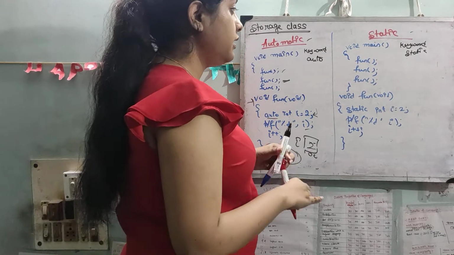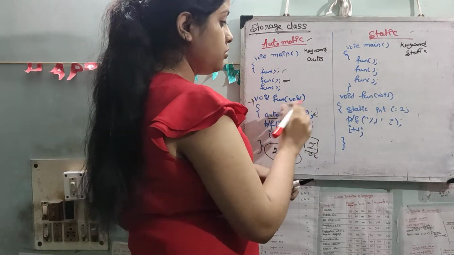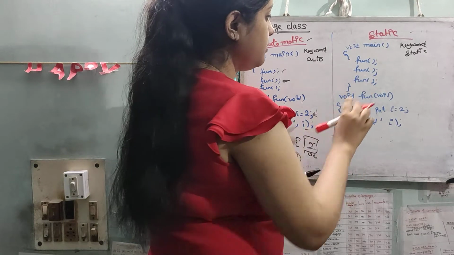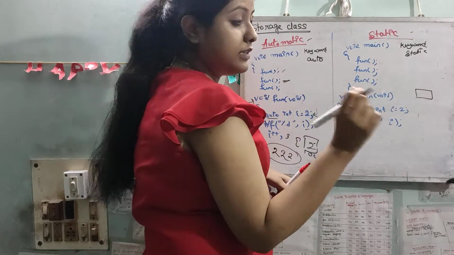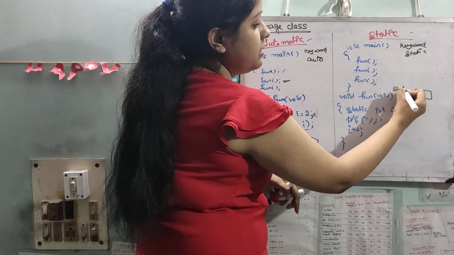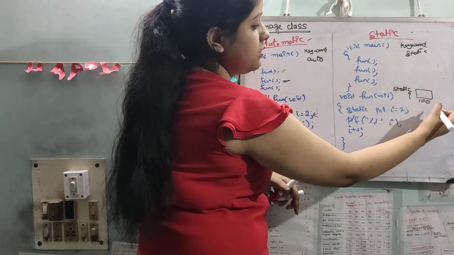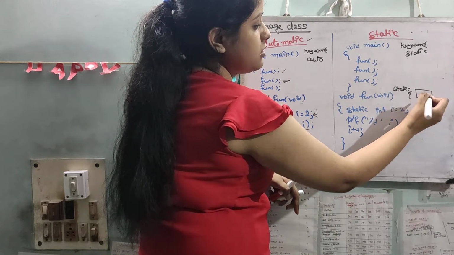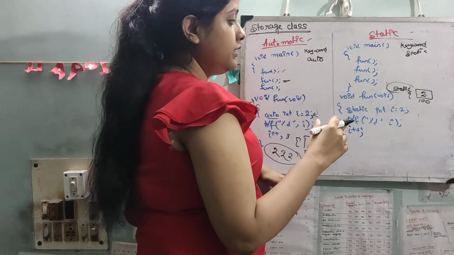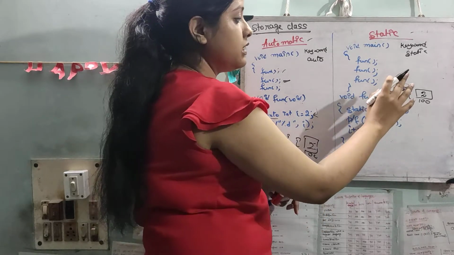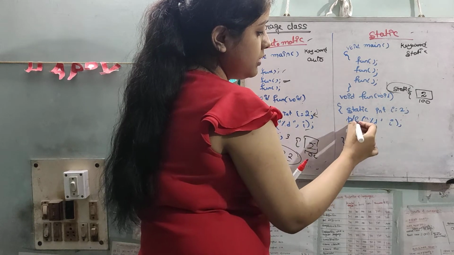But here comes static. Same thing, just we have changed the keyword from auto to static. So function calling. My suggestion is always, wherever it is mentioned static, write static i and its address, and whatever value is mentioned, or if it's not mentioned, 0. I will always suggest you write this static because other variables will not change, but static will change throughout the program. So static int i equals 0, printf i.